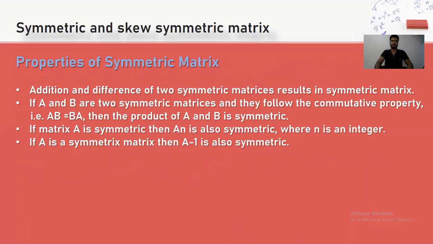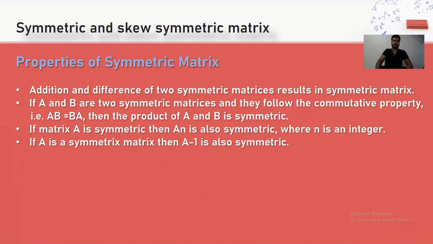Properties of symmetric matrix. The sum or difference of two symmetric matrices results in a symmetric matrix. If A and B are two symmetric matrices and they follow the commutative property, A B equals B A, then the product of A and B is a symmetric matrix.